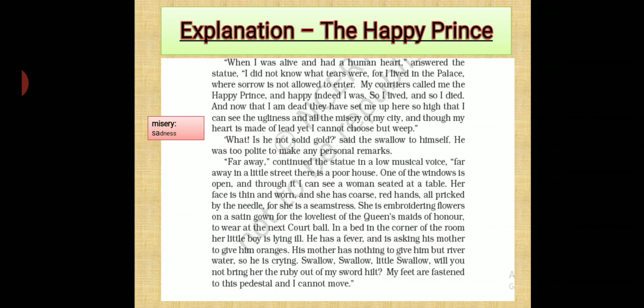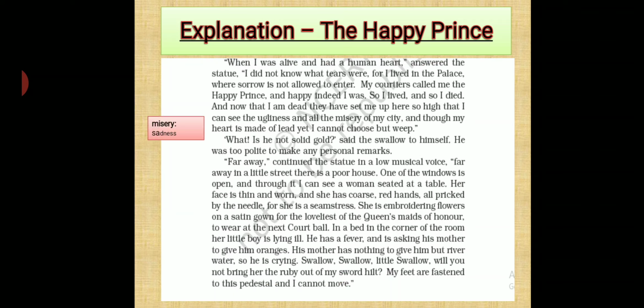So next is, when I was alive and had a human heart, answered the statue. Now the statue is telling something. "I did not know what tears were, for I lived in the palace where sorrow is not allowed to enter. My courtiers called me the Happy Prince, and happy indeed I was.